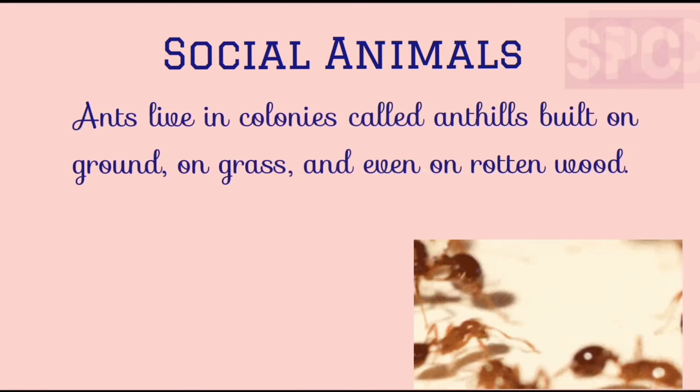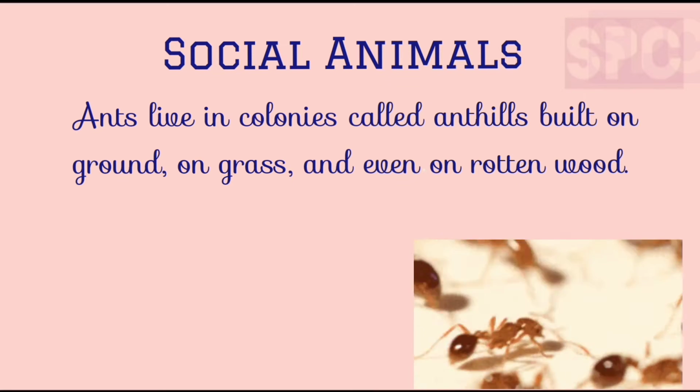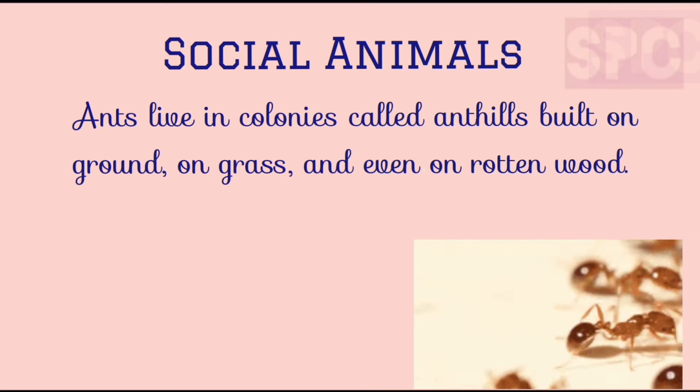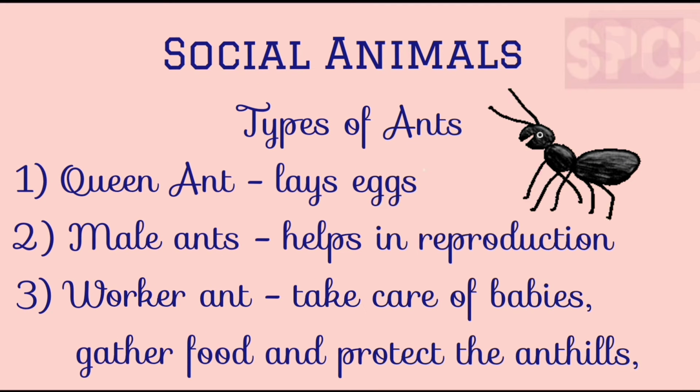Ants live in colonies called ant hills, which are built by them on ground, on grass, or even on rotten wood. A colony consists of queen ants, male ants and worker ants. The queen ants and male ants reproduce and lay eggs, while worker ants do all the work, like taking care of babies, collecting food and protecting the anthill.